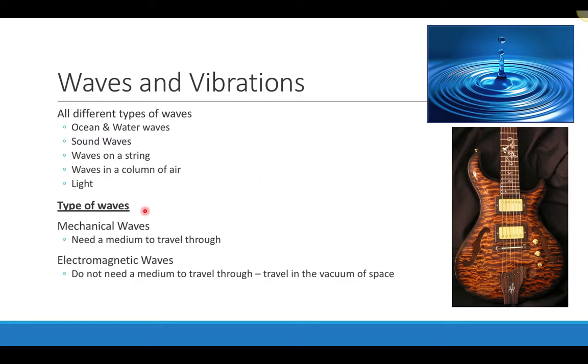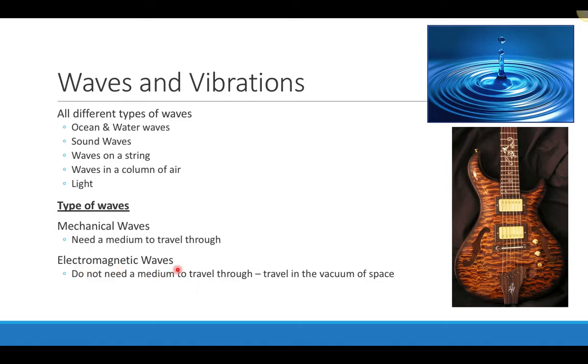And so the first thing we have to do is define the fact that there are two different types of waves that we can classify all waves in terms of. A wave is either a mechanical wave or an electromagnetic wave. Mechanical waves have to have some type of a medium to travel through. So for example, a water wave needs the water to travel through. Sound is actually a mechanical wave and it needs air, for example, as one possibility to travel through. Waves on a string, that's a mechanical wave. The wave is actually traveling on a string and so on.